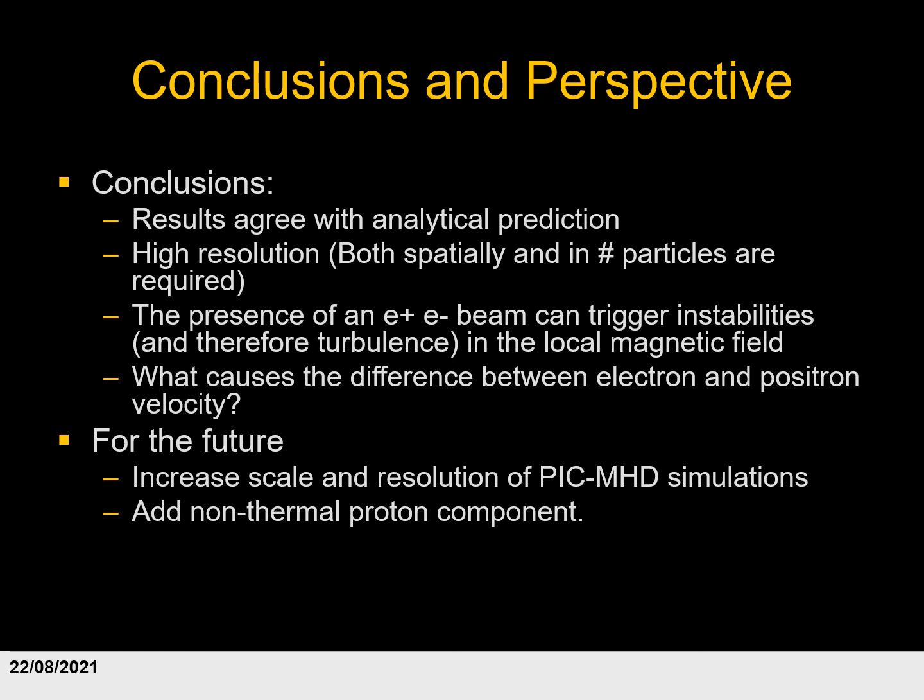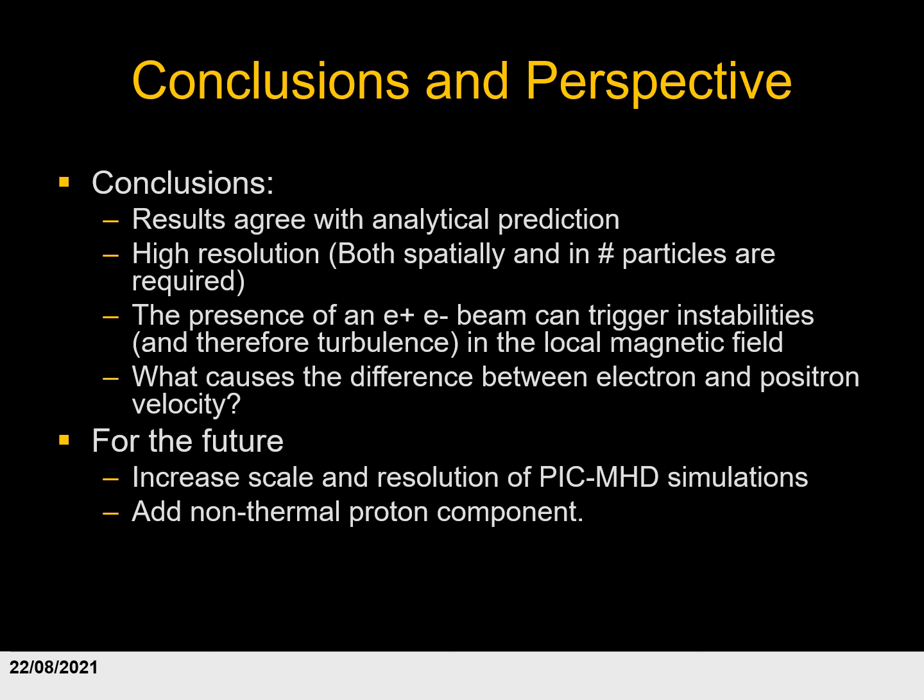We've shown that the presence of an electron-positron beam can trigger instabilities in the local magnetic field and therefore create turbulence, which seems to indicate that indeed these TeV halos around pulsars can be created purely because turbulence is being induced by the high energy particles themselves without an external source.